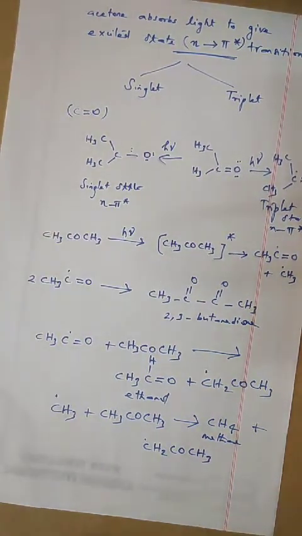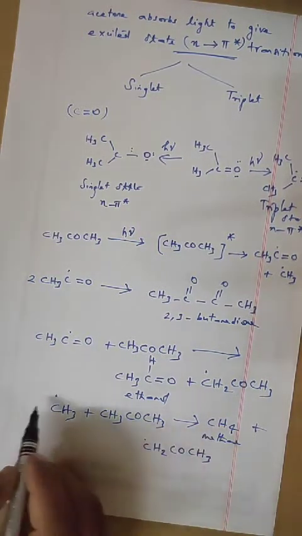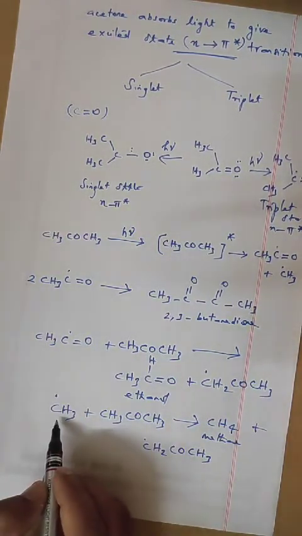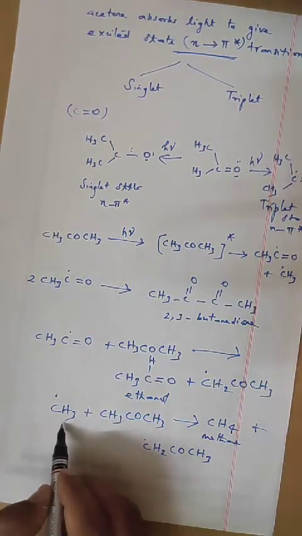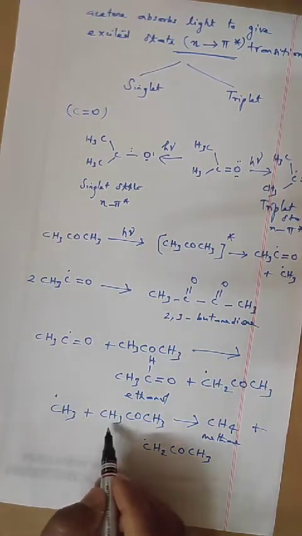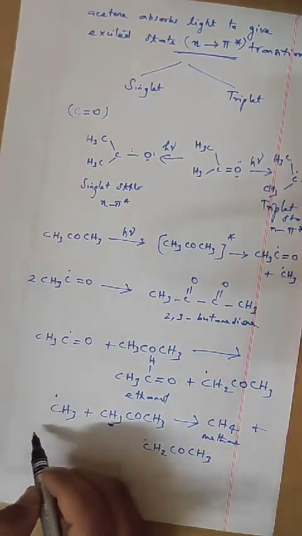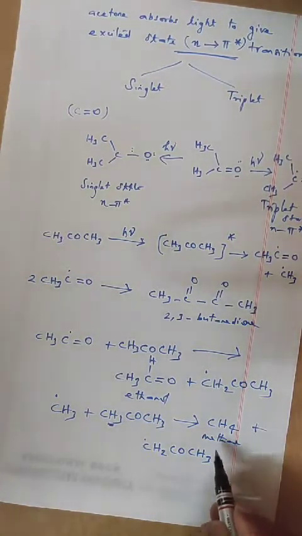So abstraction of hydrogen gives formation of methane.